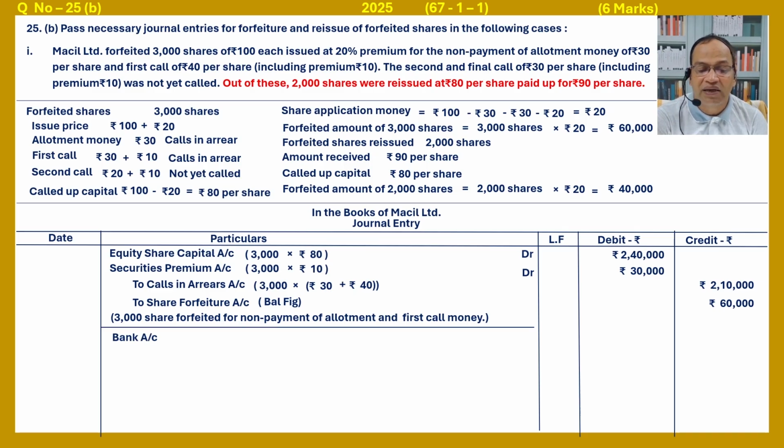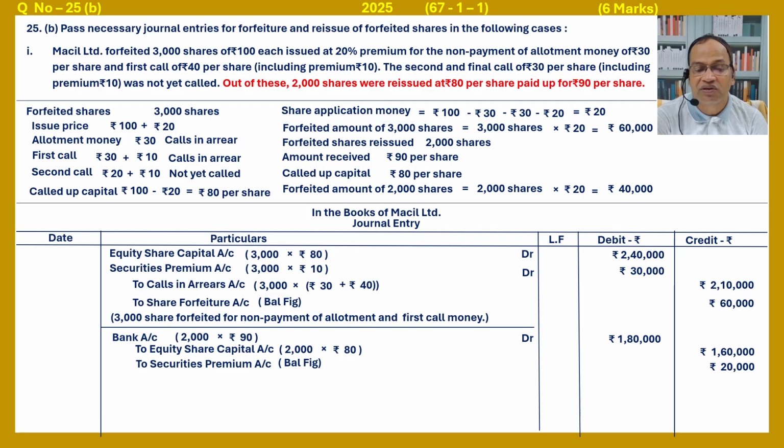Next, bank account debited, 2,000 shares reissued, debited 2,000 shares into 90, that is 1,80,000. To equity share capital, 2,000 into 80, 1,60,000. To security premium, balancing figure 20,000. Here it is mentioned reissued at 80 per share, paid up 90. So reissue 80 per share, that is 80, and 10 rupees is extra, that is security premium. Clear, because it is called up; the final call is till now not called up.